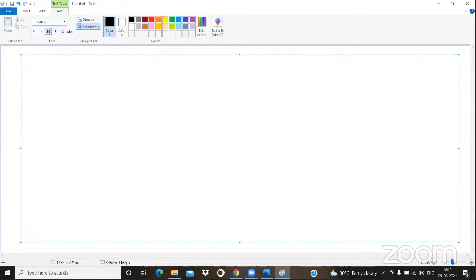What is the main intention of these applications? The only thing is business. All these application developers and introducers are always thinking about the business.